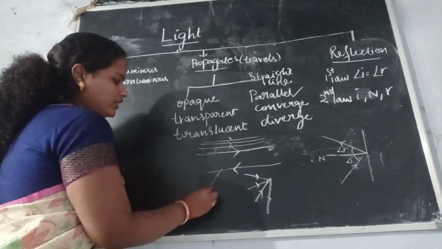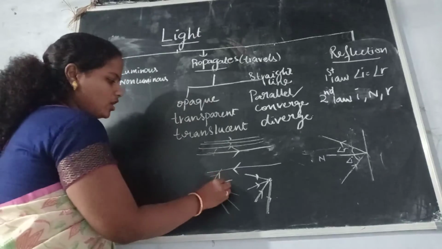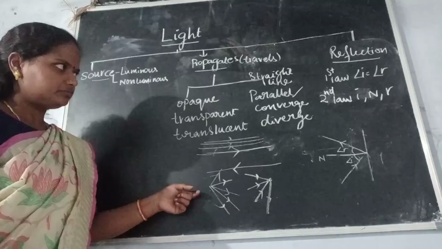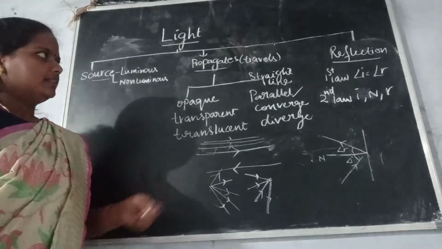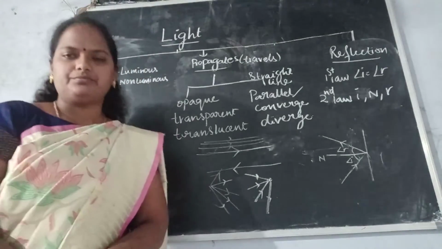If these light rays spread apart, then we call that light rays are diverging. Okay. Then coming to reflection.